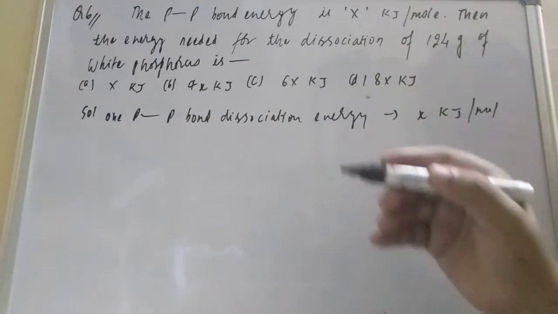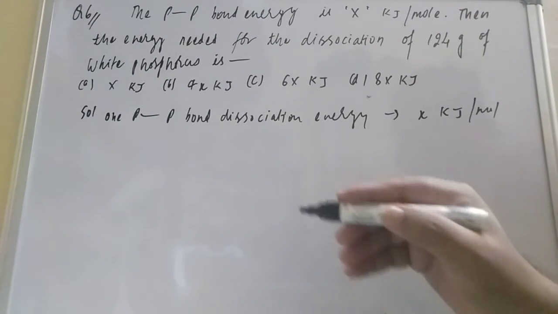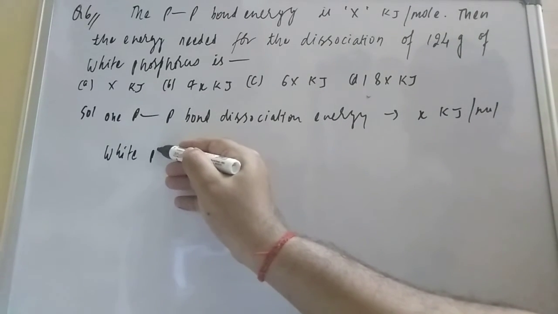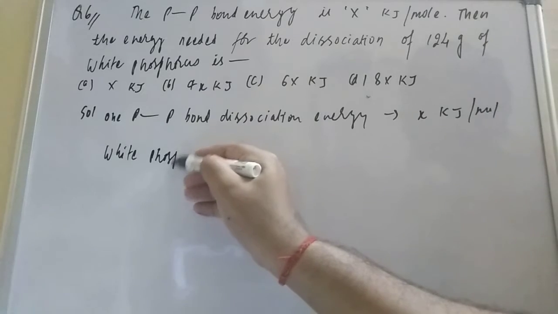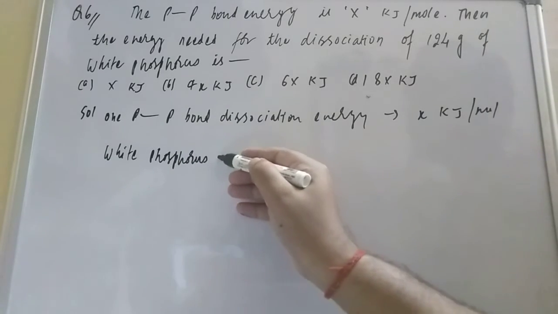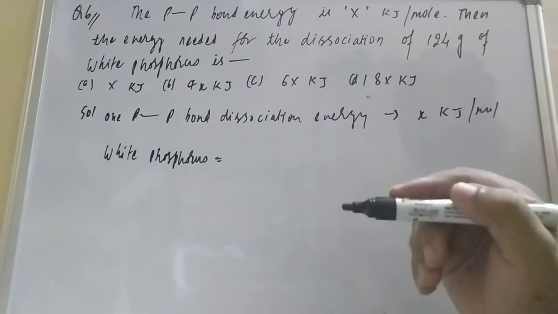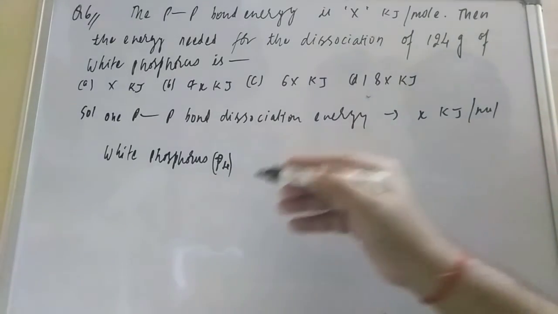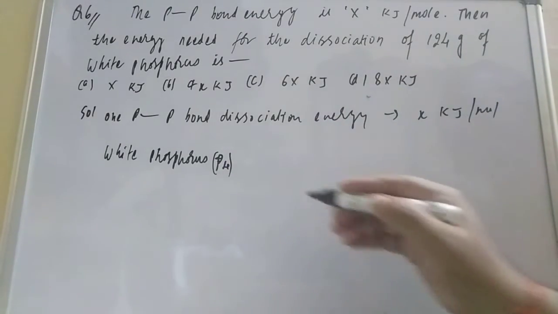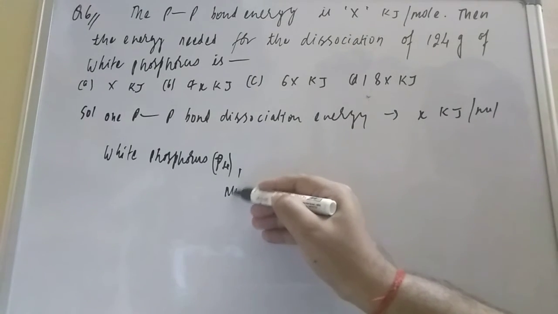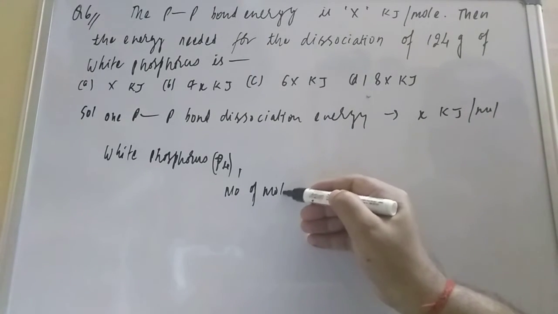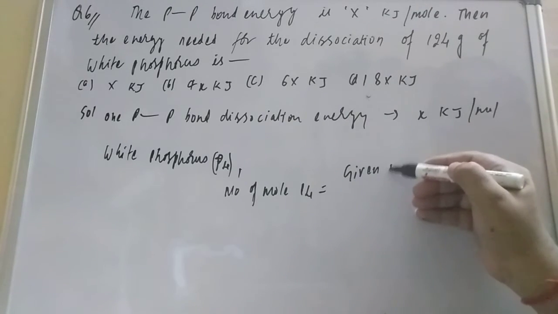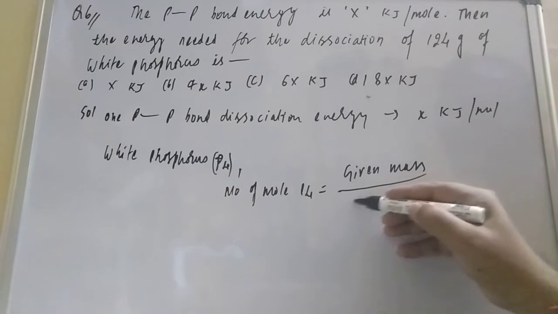What is 124 gram, that we have to understand. White phosphorus is represented by P4. If you are calculating the number of moles of white phosphorus, P4, it will be given mass upon molar mass.